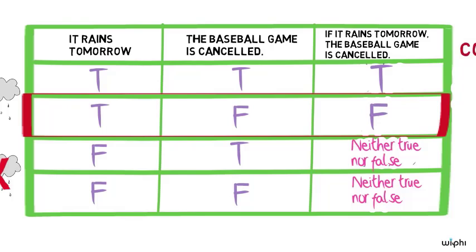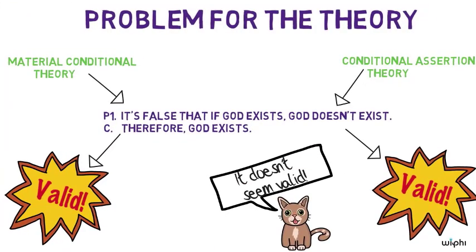Notice that there's an F only on one line, line 2, where the conditional's antecedent is true and its consequent is false. This means that according to the theory, the only way for the conditional to be false is if its antecedent is true and consequent false, and so the theory should also predict that this proof is valid for the same reason that the material conditional theory does. Hence, the conditional assertion theory seems to be in the same boat as the material conditional theory, incorrectly predicting that this argument for the existence of God is valid.